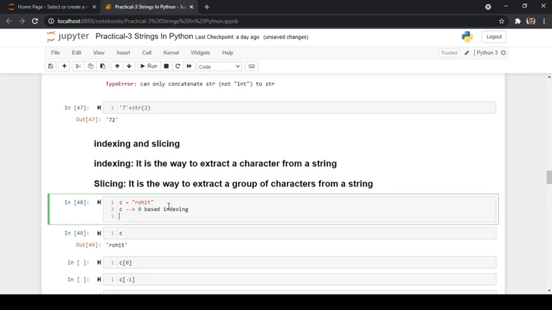But when it comes from right hand side to the left hand side, then it basically follows one based indexing.